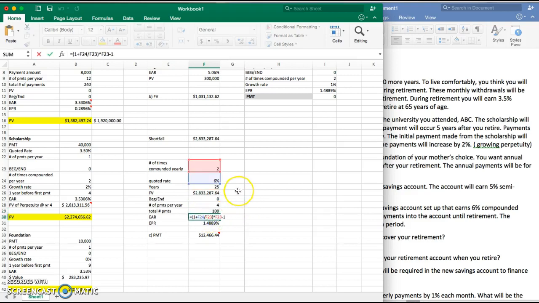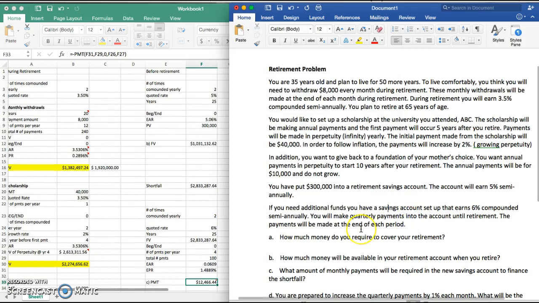The EAR is found using the equation from before. Same thing with the EPR. And then we're going to use the payment function to figure out how much money we need to put into the account each quarter to make up for our deficit. So we get 12,466. The rate is the EPR. Again, number of periods is 100. The present value is 0 because you have no money in the bank currently. The future value is your shortfall, and the type is 0 because they're made at the end of the quarter. So once you get all that, you can move on to D.